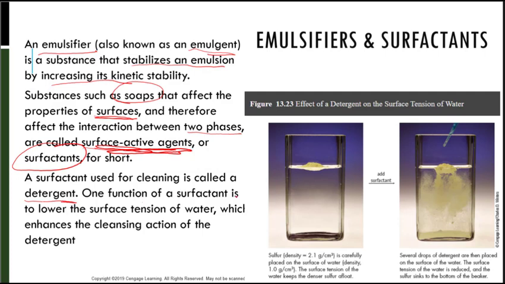One function of a surfactant is to lower the surface tension of water, which enhances the cleaning action of the detergent. Notice here, we have sulfur that's carefully placed on the surface of water. There is surface tension on the water that keeps the denser sulfur afloat. But if you add several drops of detergent on the surface of the water, the surface tension of the water is reduced, and then that sulfur sinks to the bottom of the beaker.